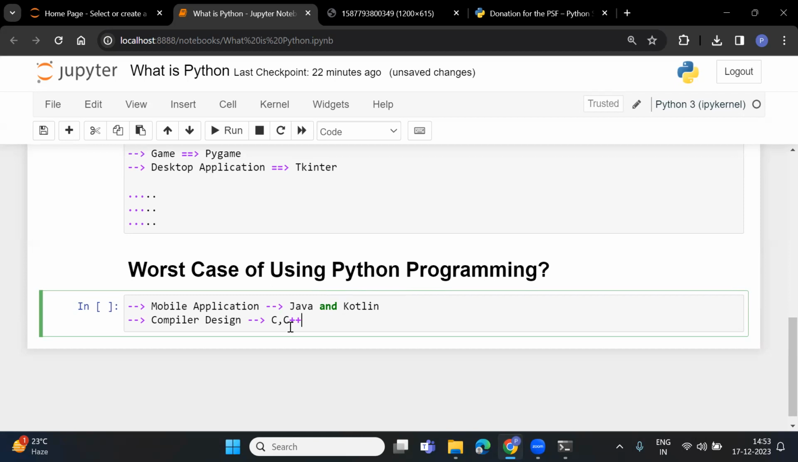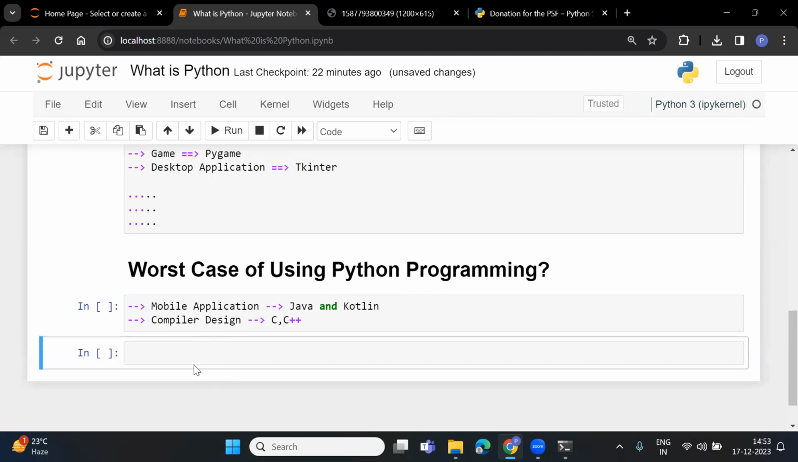It is important to implement compilers with the help of C and C++. So this is the worst case of using Python.